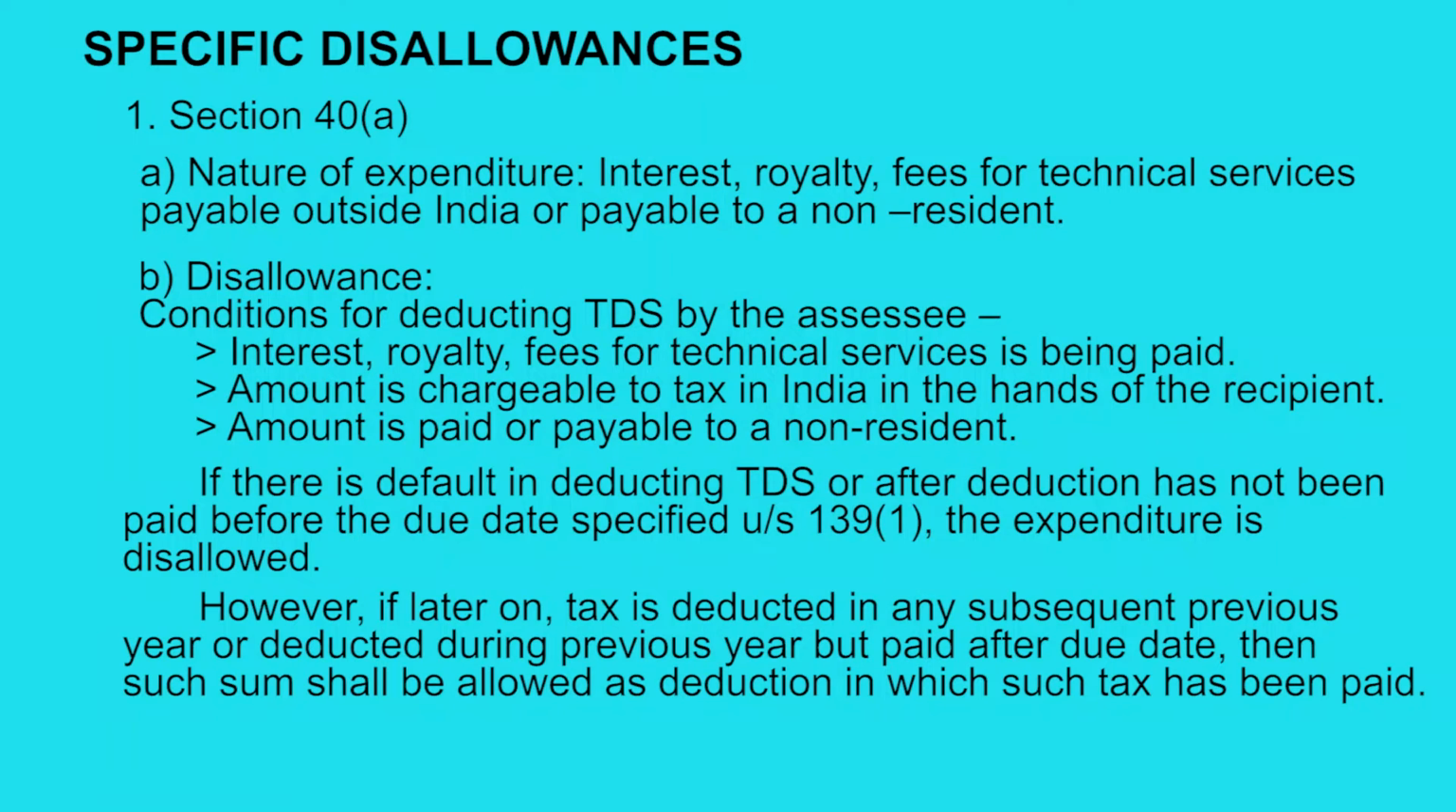So today we shall be discussing some specific disallowances. That means there are some amounts which are not allowed to be debited to the profit and loss account. So in this, first we shall discuss section 40(a).